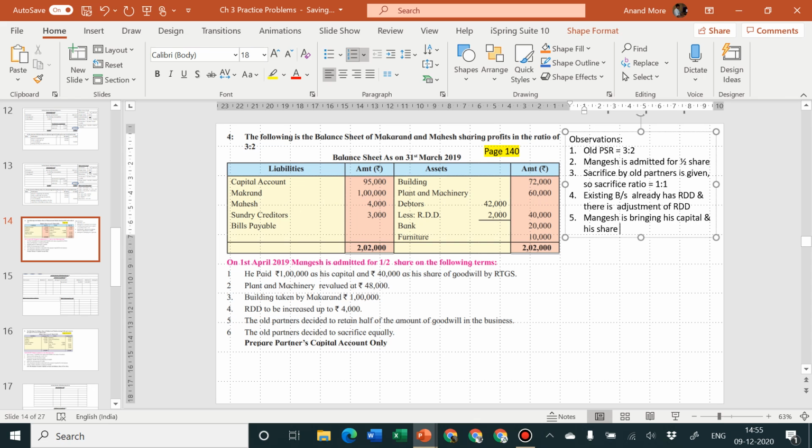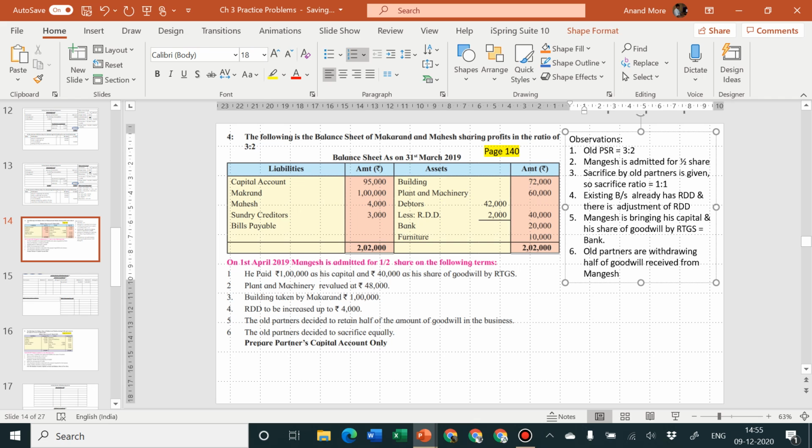and his share of goodwill in by RTGS, which is equal to bank, and old partners are withdrawing half of goodwill received from Mangesh.